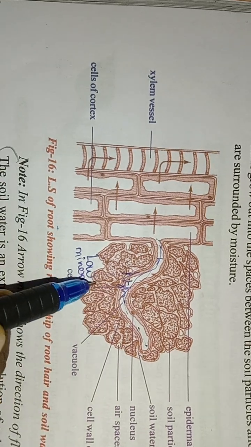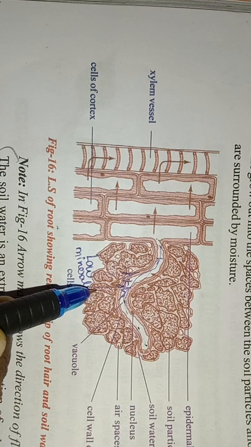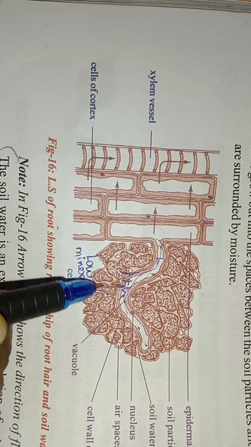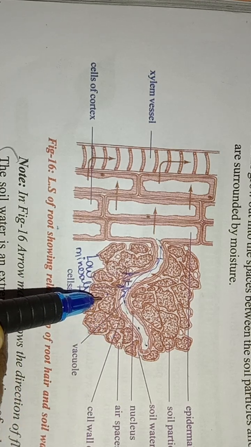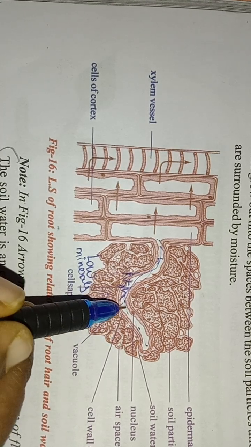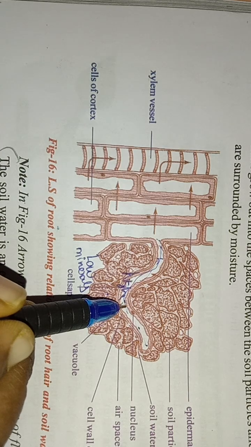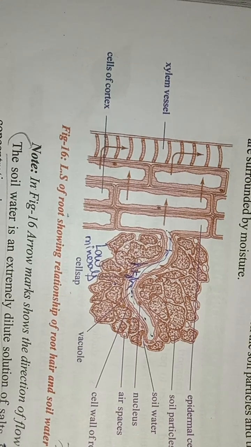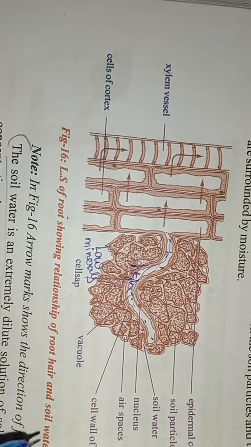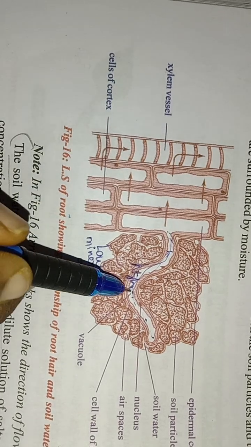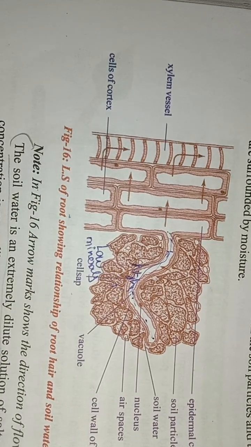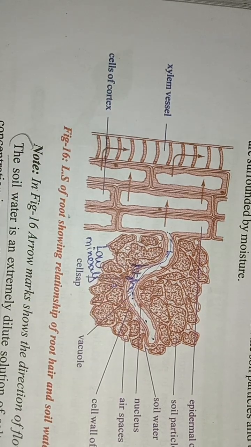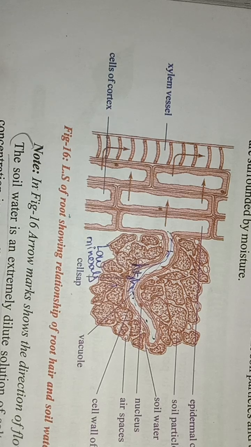What will happen? I am talking about the water present near the root hair. This water near the root hair is very diluted, meaning less concentrated, while here we have a higher concentration. Because of that, water will pass into the vacuole by the process of osmosis. Water is entering from the soil into the cell sap, then into the vacuole.